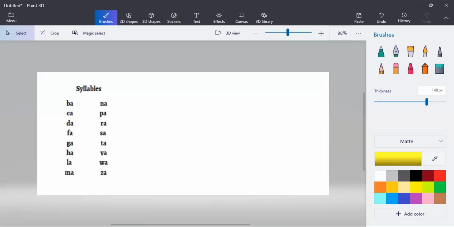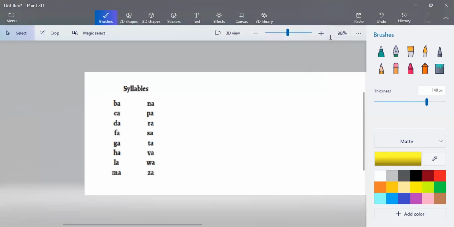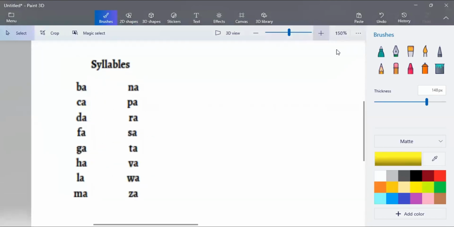Now let me share my screen. So as you can see, we are going to use the A sound. We combine B to Z with the letter A. Now, do you remember what is the sound of letter B? B. Okay, now let's combine: B, A. Ba. Good job, it's ba.